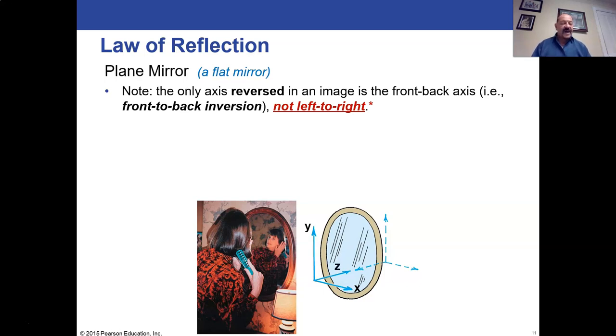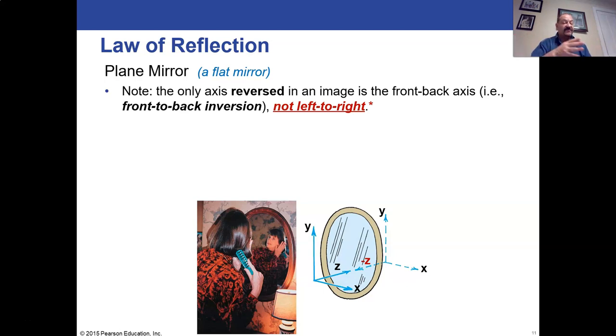And if we put in axes and say, okay, we'll call Z the direction forward, Y is the direction up, and X is the direction to this side, okay? Well, if you look at the mirror image, the X and Y directions are the same. Y is still pointing up, X is still pointing over here. I'm not going to say right, it's pointing over here. But Z is now pointing forward instead of back. So the Z direction is the only inverted direction in the mirror. So that would be the front to back inversion. It would be the front to back axis that's actually inverted in a mirror.